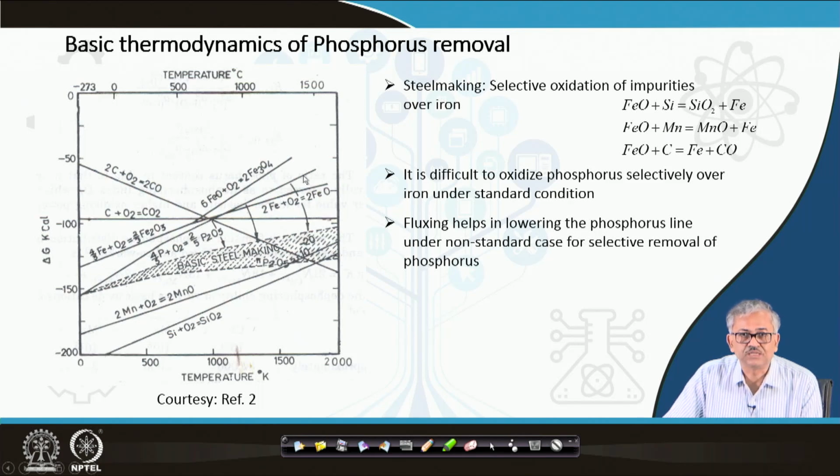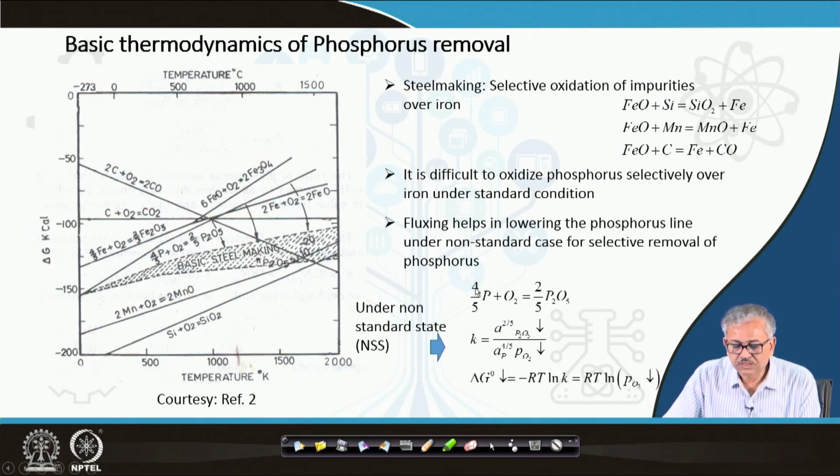Now if I do the fluxing, what will happen? Then P2O5 and calcium oxide, basically if I give some calcium oxide, they make a very strong compound with the P2O5. As a result, the fluxing will help to reduce the activity of P2O5 significantly. Okay, that is possible. So under non-standard condition, the reaction is 4/5 P plus oxygen forming P2O5, and the equilibrium constant you can write like this.